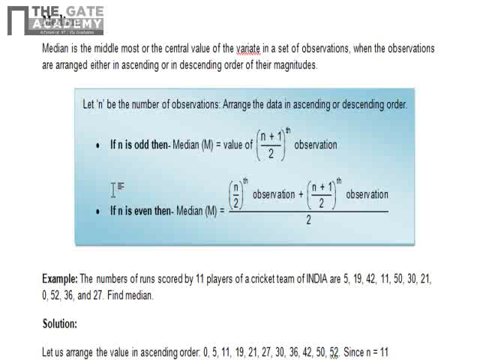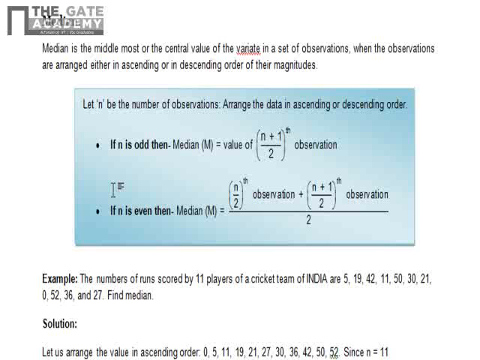Now we'll see positional averages. First is median. Median, you can say, is the middlemost or center value. Suppose there are n observations, you have to arrange those observations in ascending or descending order of their values. Then the median is the middlemost value.